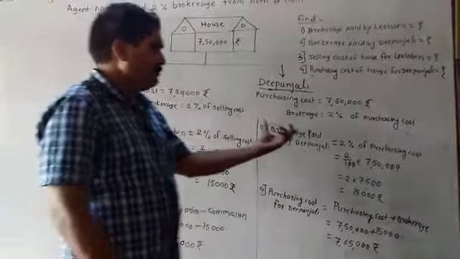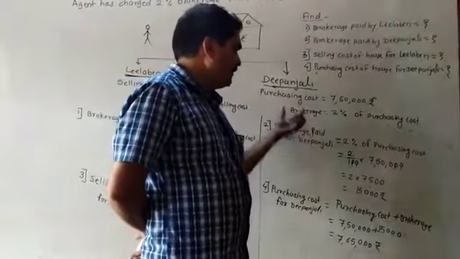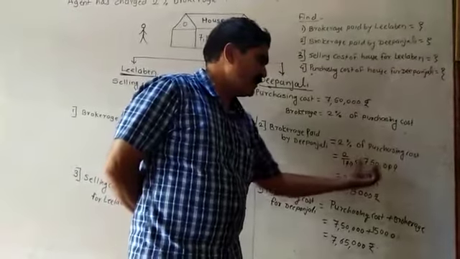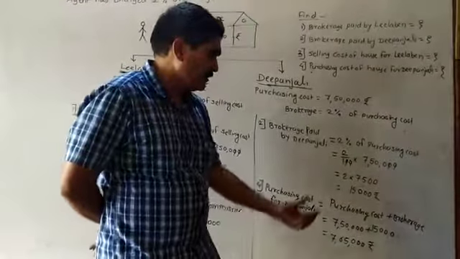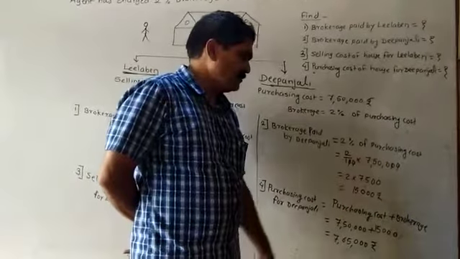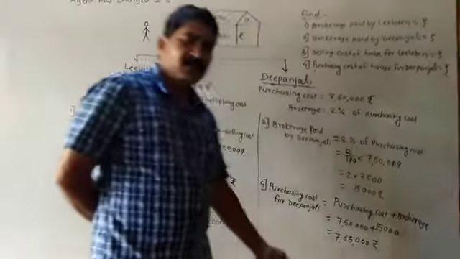So brokerage paid by Deepanjali is equal to 2% of the purchasing cost. 2% means 2 upon 100 multiplied by 7,50,000. You have to strike the two zeros. Is equal to 2 multiplied by 7,500, is equal to 15,000 will come.